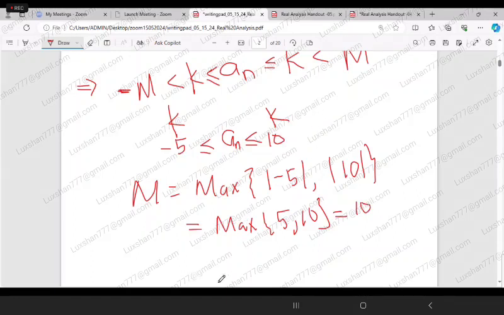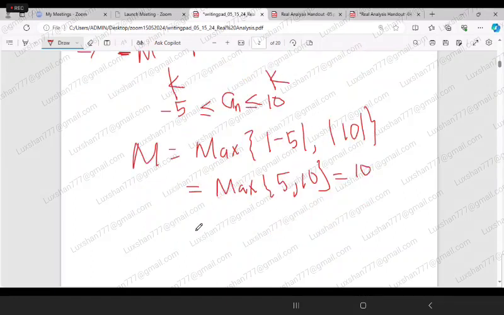Therefore, you can always write minus 5 less than or equal to a_n less than or equal to 10. That is true, no?